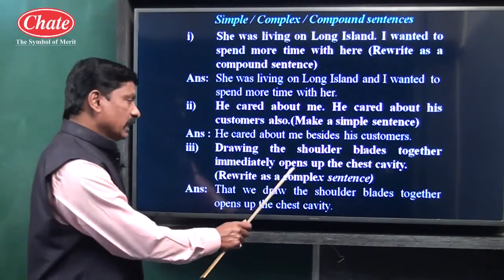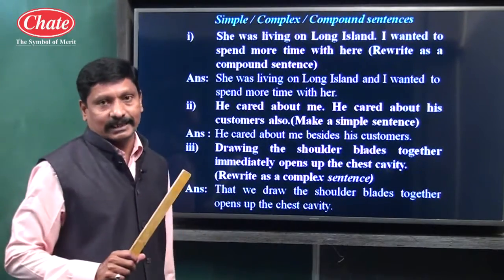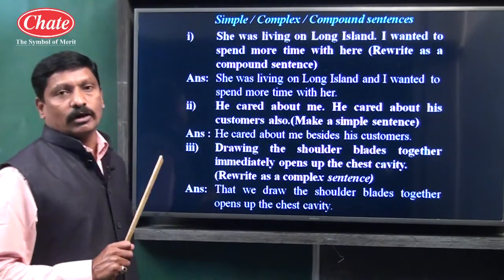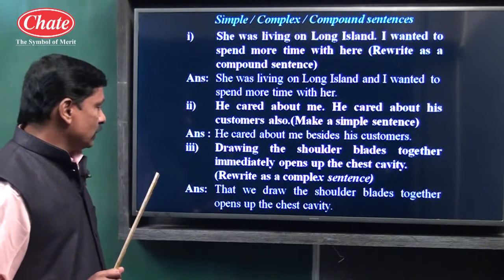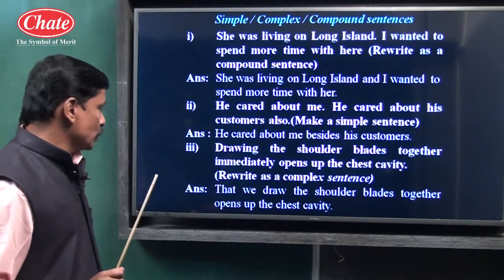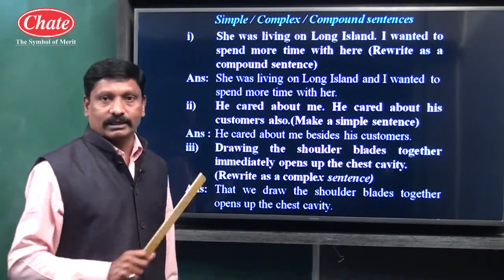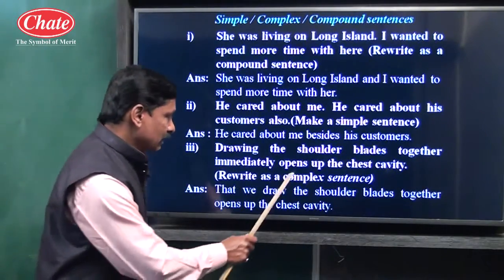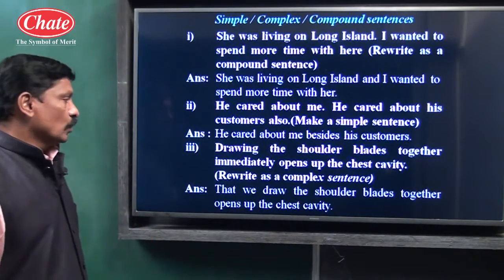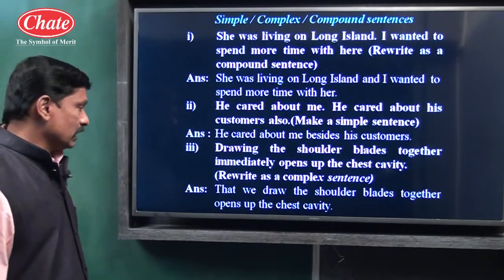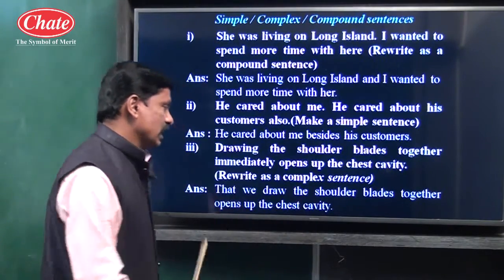We have to convert it into a complex sentence. For semi-English or Marathi medium students, they will ask a question like this: join the pair of sentences using that subordinator, or make it a complex type of sentence. So children, that we draw the shoulder blades together opens up the chest cavity.